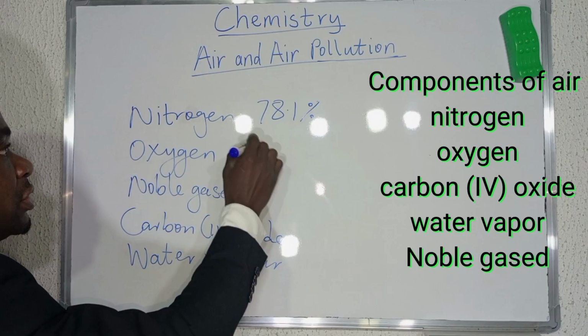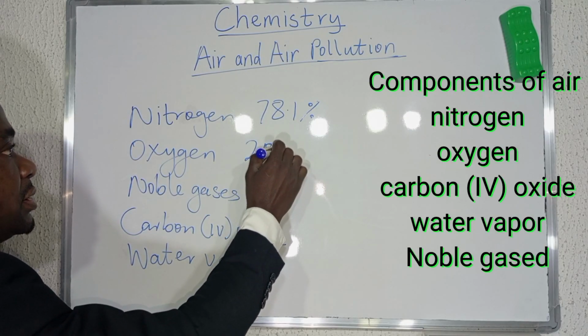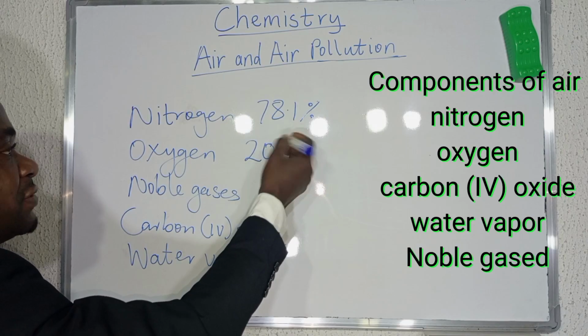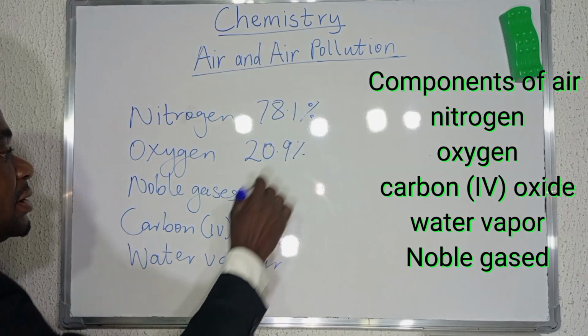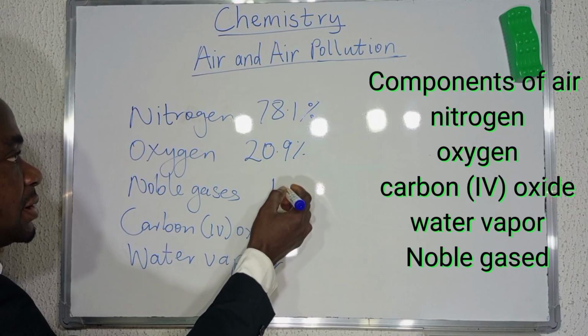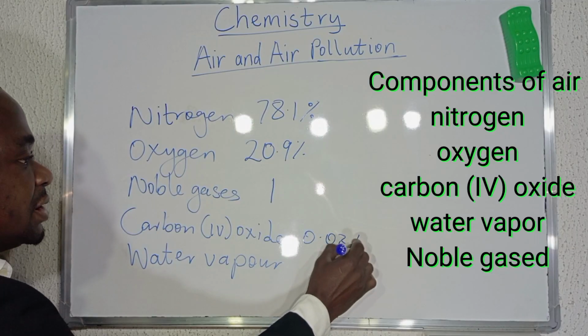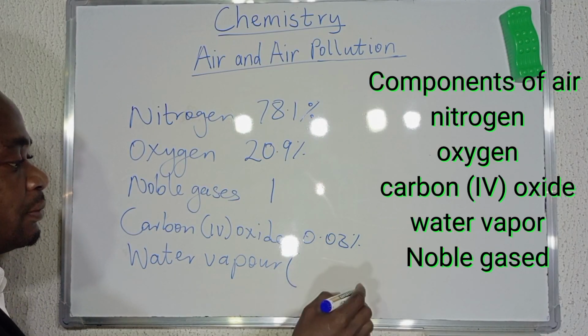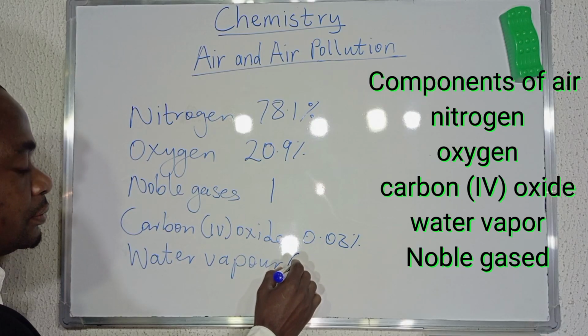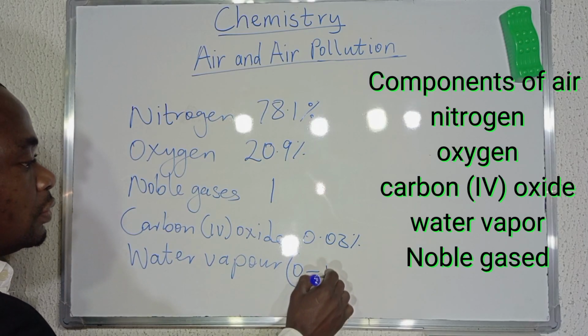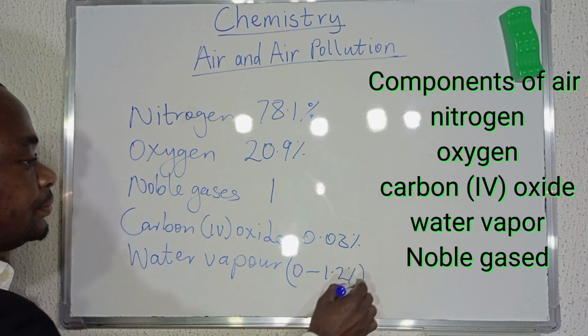Oxygen constitutes about 20.9 or 20.8%. The noble gases are about 1%. Carbon dioxide is 0.03%. Water vapor varies from one place to another, from 0 to 1.2%.